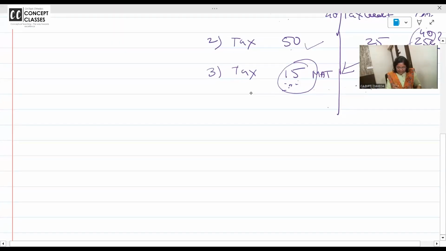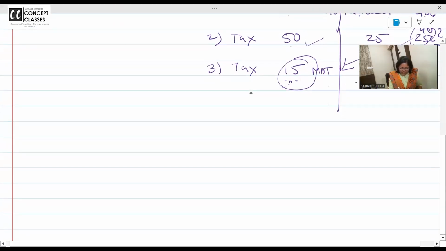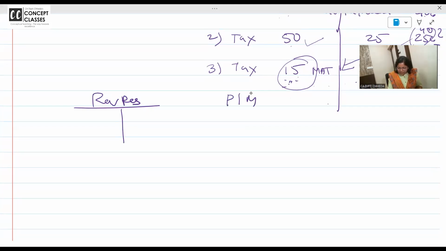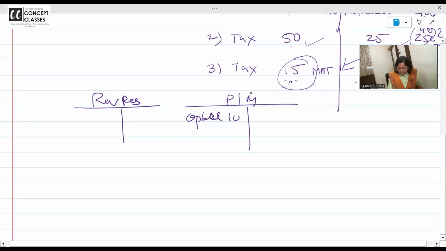Check this. Revaluation reserve. ये है प्लांट एंड मशीनरी. कितना है प्लांट एंड मशीनरी? 10 रुपीज. तो we have plant and machinery debit to revaluation reserve 2 rupees, by plant and machinery.